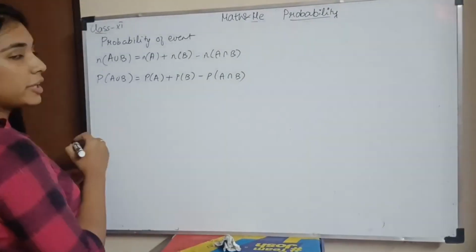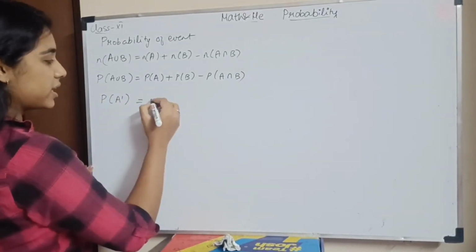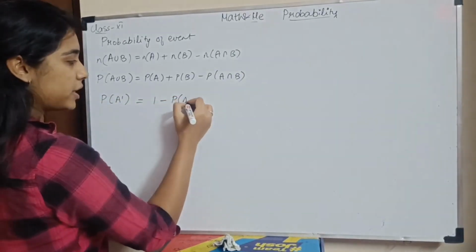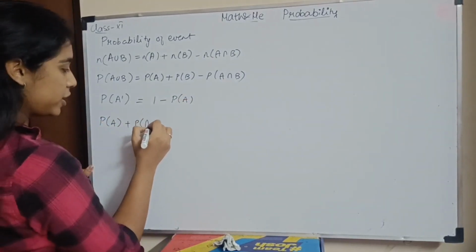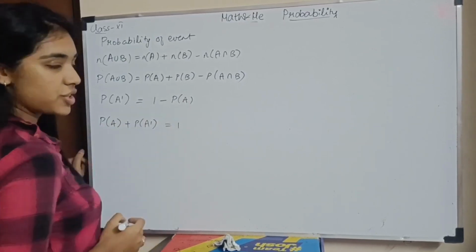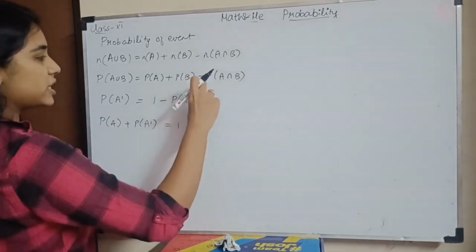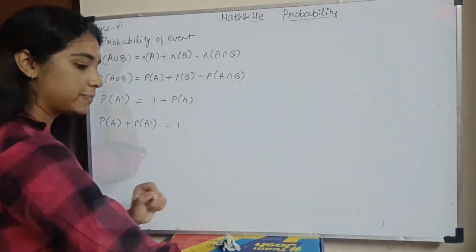Then we have a probability of event which is not A. So, probability of not A எப்படி எழுதலாம்? I can write it as 1 minus probability of A. So, basically probability of A plus probability of not A. அதாவது A நடந்தது plus A நடக்கல. Their summation is always 1. You have to remember these two when you are solving questions. Okay? So, let's solve some example questions using this.